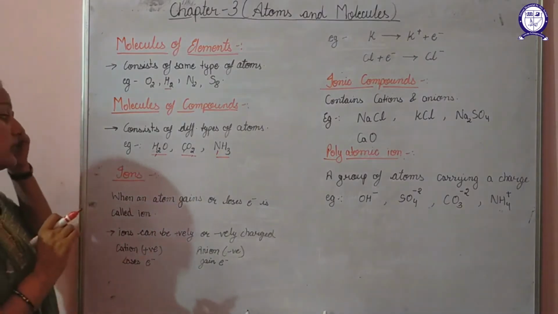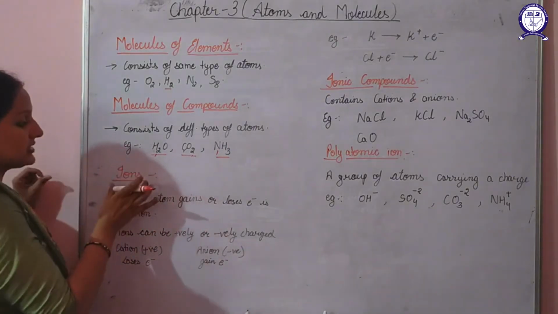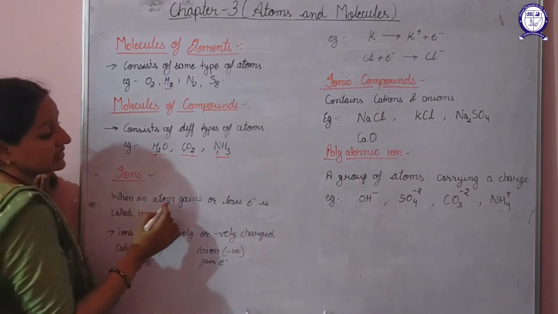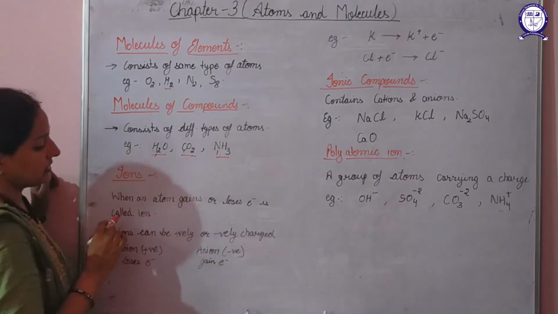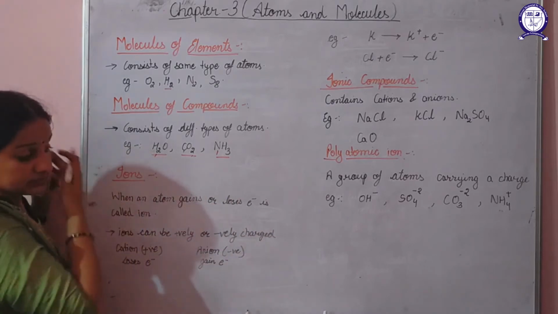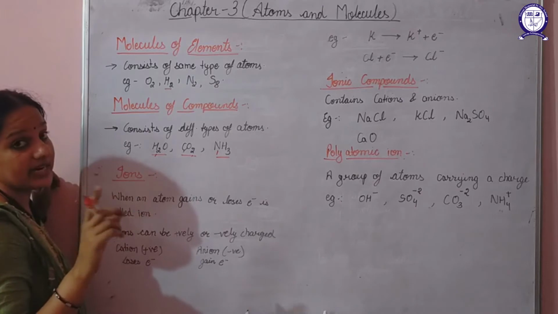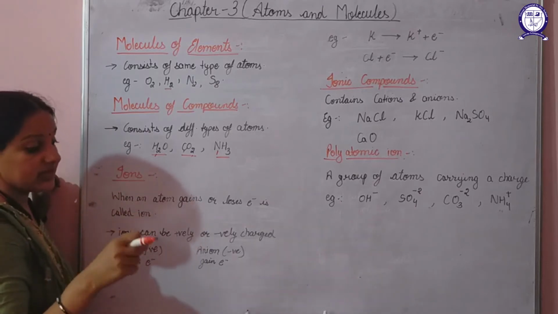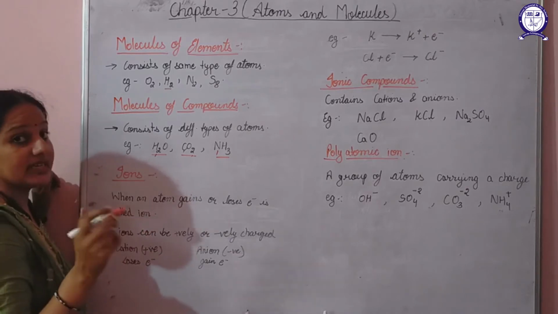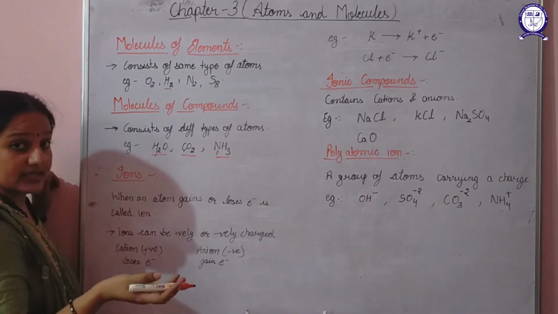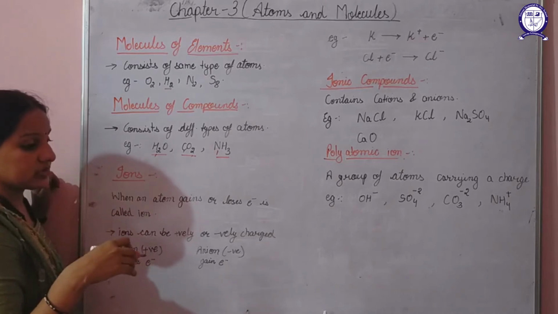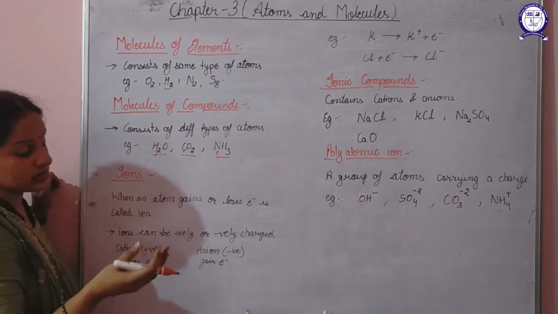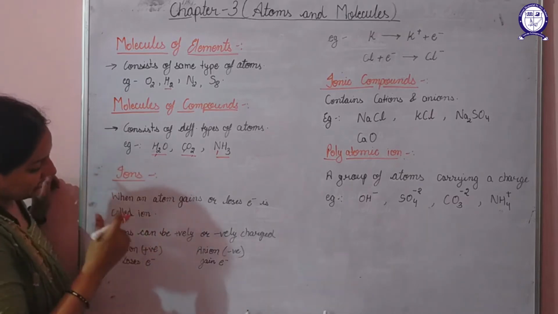Next we talk about ions and the ionic compounds. So let's discuss what basically the ions are. When an atom gains or loses electron, it is called an ion. I have explained also that an atom will gain or lose electron in order to gain the stability. So in order to gain stability, either an atom will gain electron or will lose electron on the basis of their octet rule or duplet rule. That also we will discuss in detail in our next chapter.